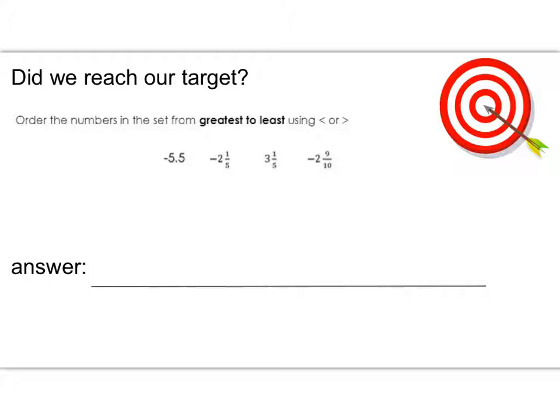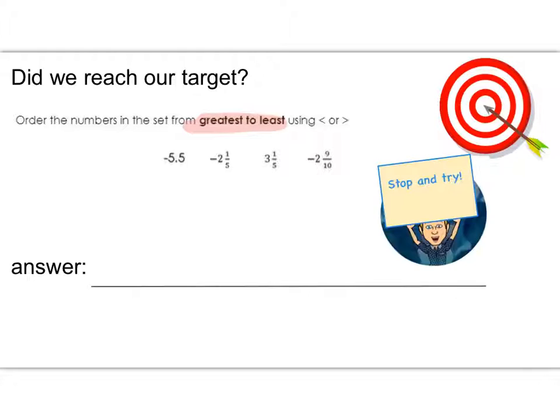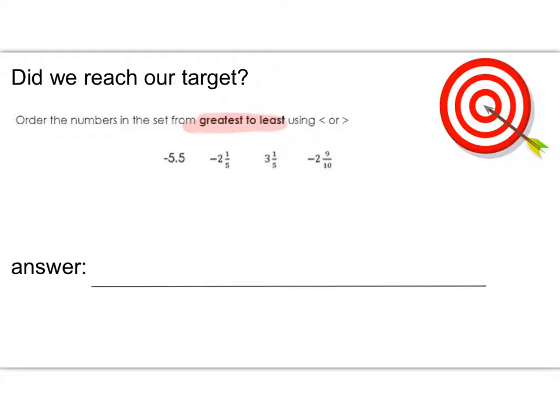Alright, go ahead and put these numbers in order, but note it says from greatest to least, not least to greatest, so keep that in mind. Don't let that trick you. Go ahead, stop the video for a bit and put these numbers in order, and then come back and check your answer. Alright, check out these answers. If you got something different, see if you can figure out where you went wrong. I would consider using a number line if you're not sure where I got these and place them correctly on the number line.